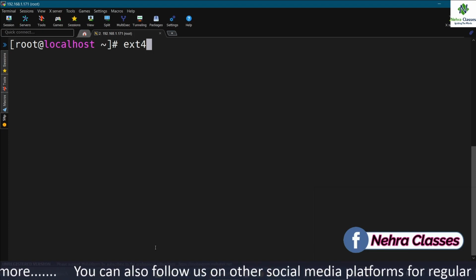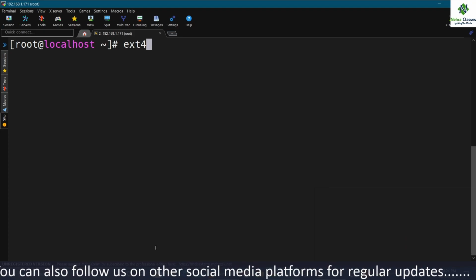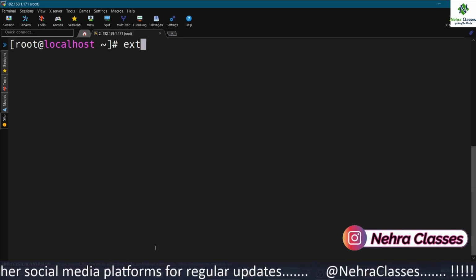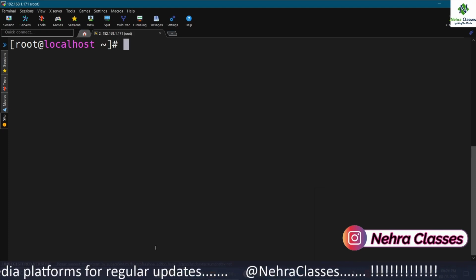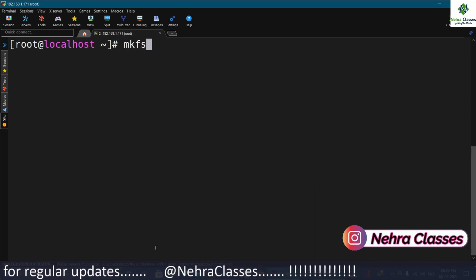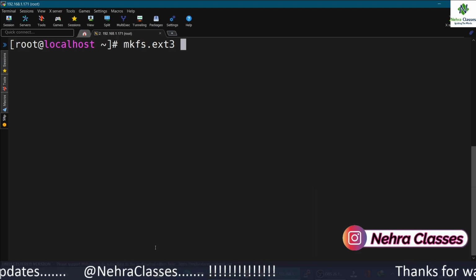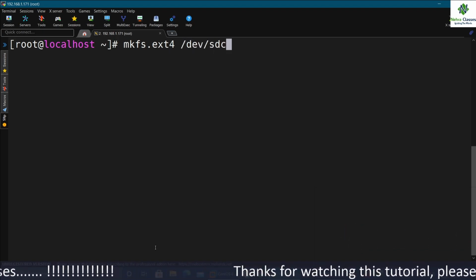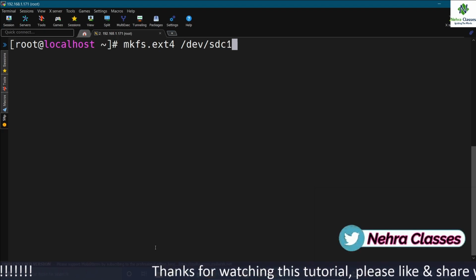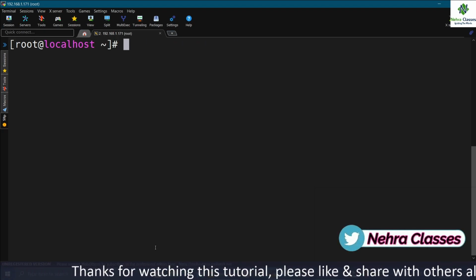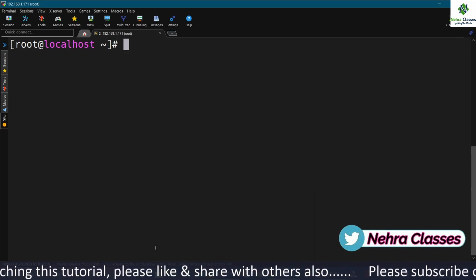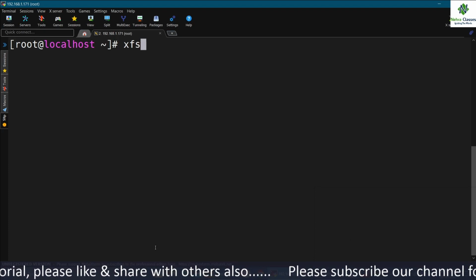When it turned out the changes were significant, the developers decided to rename it as ext4. And we can easily create it by running the mkfs.ext4 command, and after that we can mention the name of the partition like this. So this will create the ext4 file system. Now we will talk about the XFS file system.